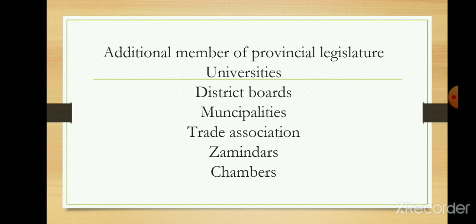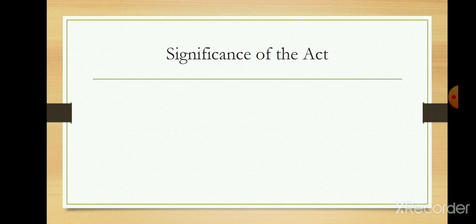And other than that, the next provision of the Indian Council Act of 1892 was that additional members of the provincial legislature could be chosen from various fields. They could be chosen from universities, district boards, trade associations, zamindars and chambers. So the provincial legislative council members could be chosen on the recommendation of these different bodies. So we understand this was all about the Indian Council Act of 1892.